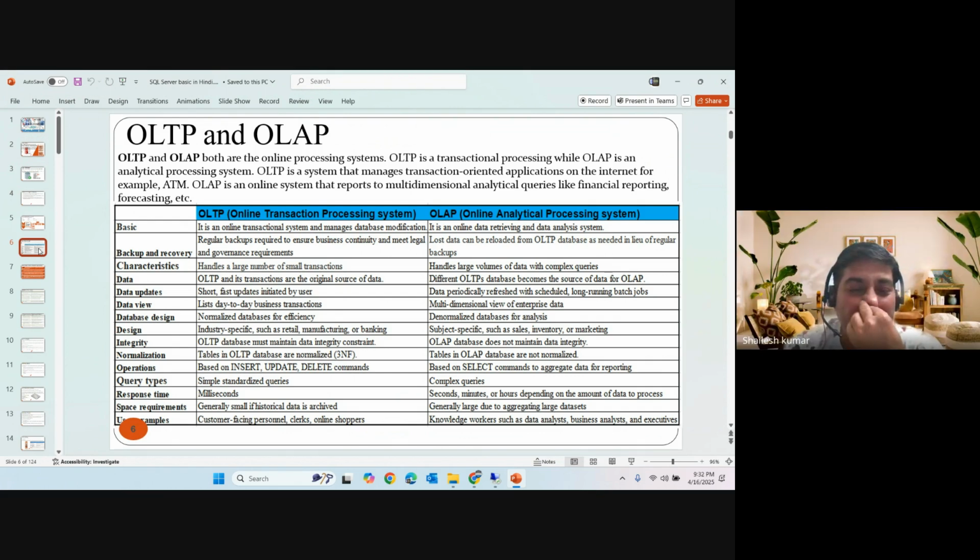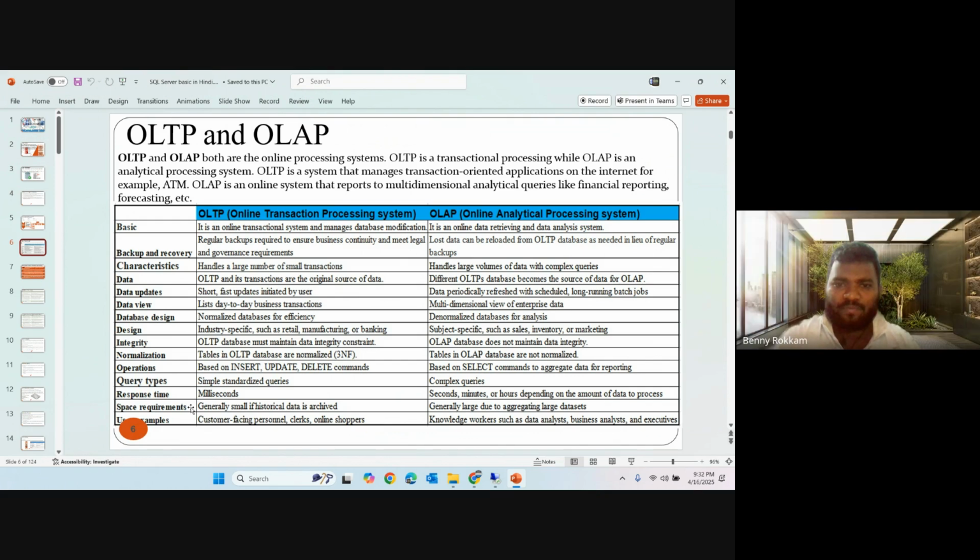So these are the differences between them. We are not going to read all these things. It will take time basically, right? But this is a simple example of OLTP and OLAP, right? OLAP. Okay.